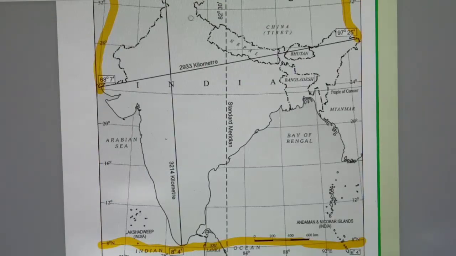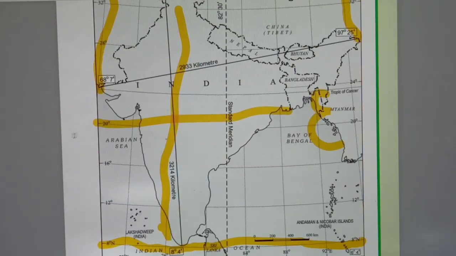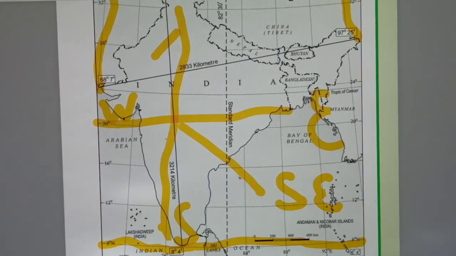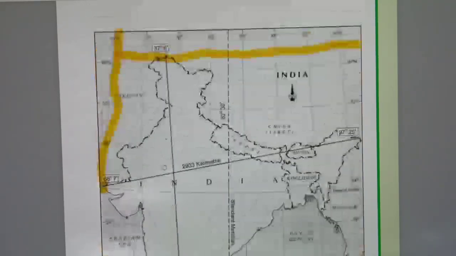Suppose this is the direction: here it is east, here west, upside north, and here south, and this direction is southeast. In the southeast, what is lying? The Andaman and Nicobar islands. And in the southwest, what is lying? Lakshadweep. Right, this is there. So next, what is there?